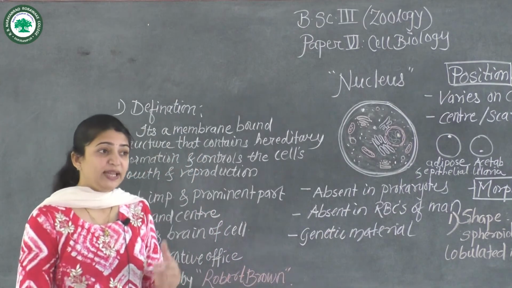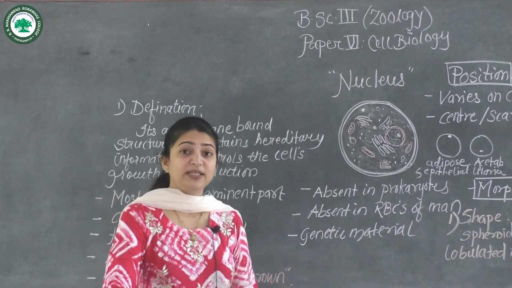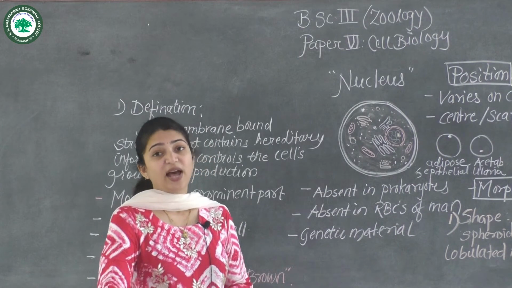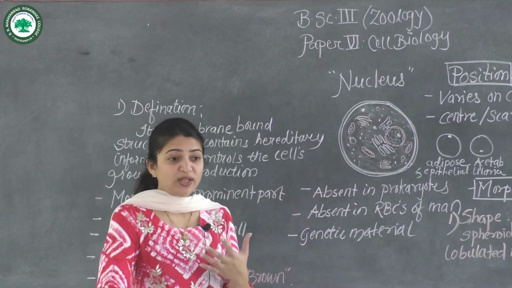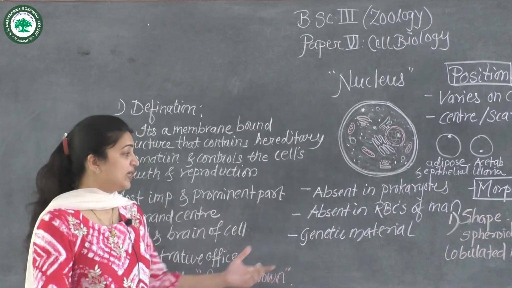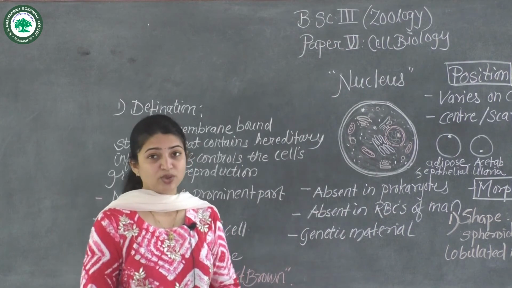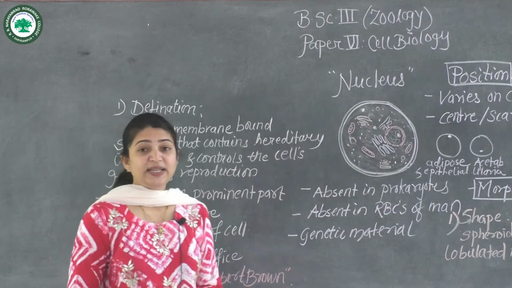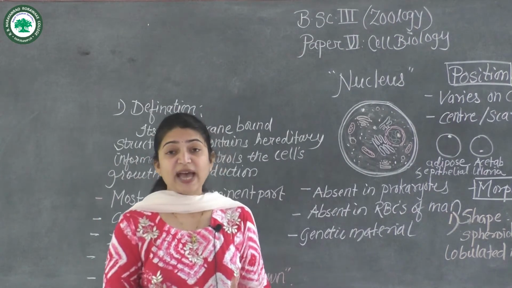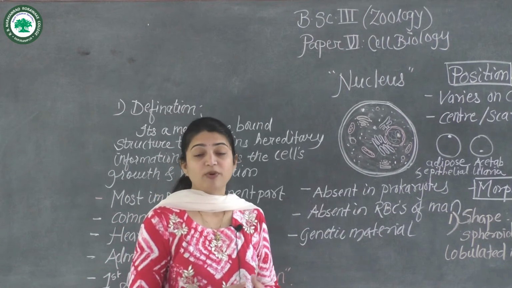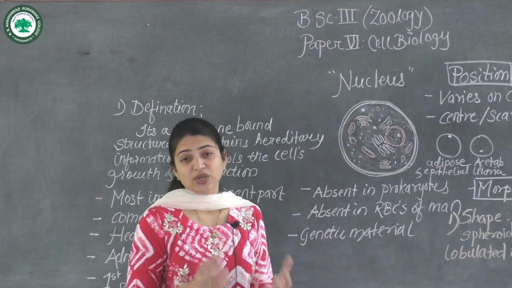And most importantly, as I said, it is present in all the eukaryotic cells, except one, that is the RBCs. So all human beings are lacking the nucleus in the RBCs, so it is absent in RBCs of man. Then it is the whole and sole center for carrying the genetic information. All the genetic information is protected in the nucleus.